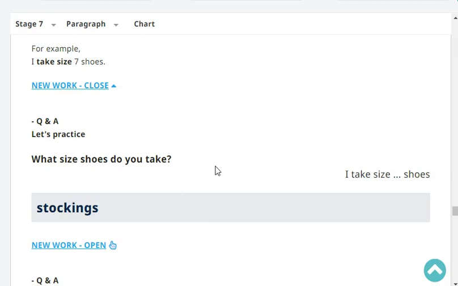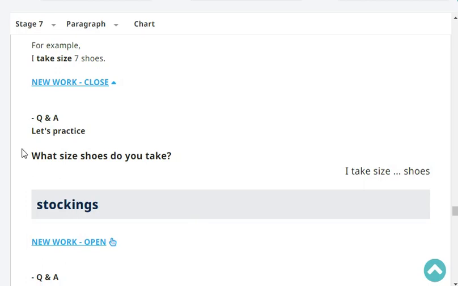I take size 24 and a half. You take centimeters, right? 24 and a half. Shoes. Very good. Okay, next repeat.